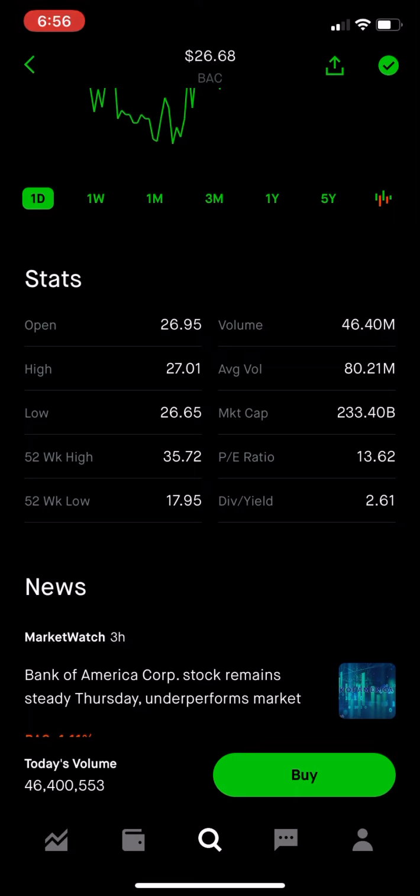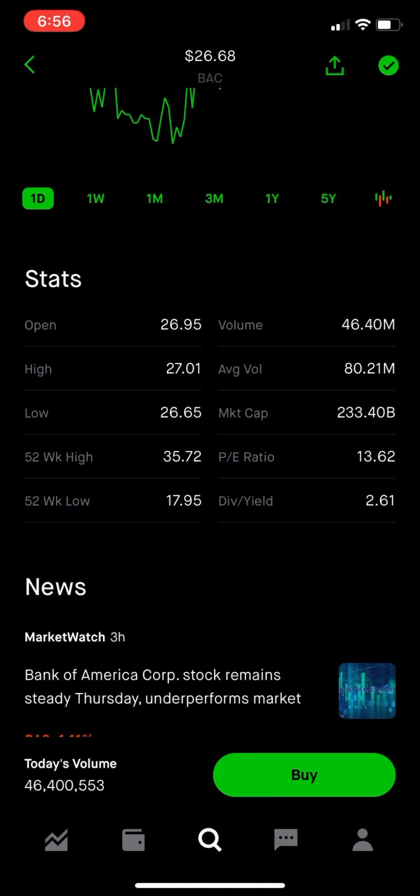So now we're going to look at volume. Volume is how many times it is being traded today. So it's been traded 46.40 million times today. The average volume is how much it usually trades per day, which is usually 80.21 million times per day.